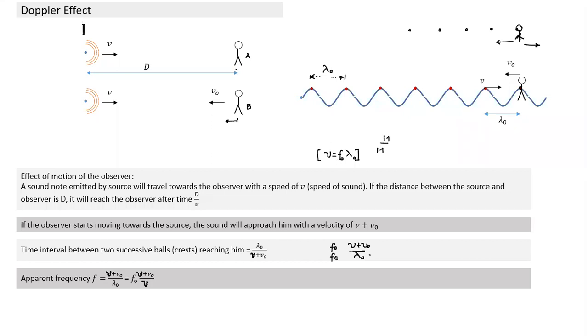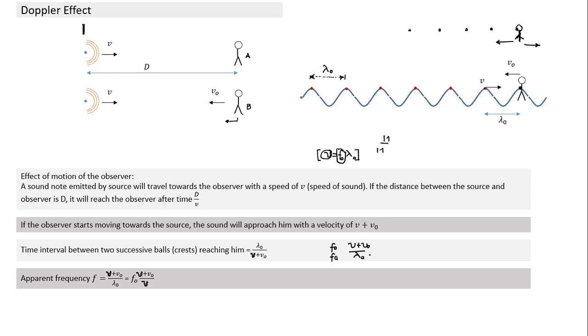Motion of observer changes speed. And if speed changes, since wavelength is not changing, there's a corresponding change in frequency. So the source changes wavelength, the observer changes V, and hence in both cases there is a change in observed frequency.